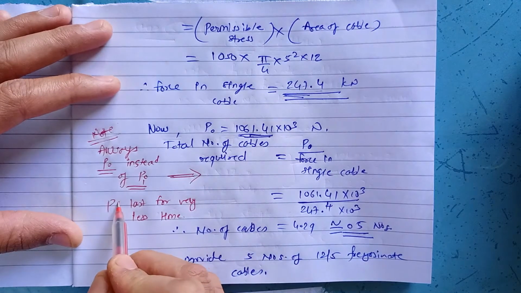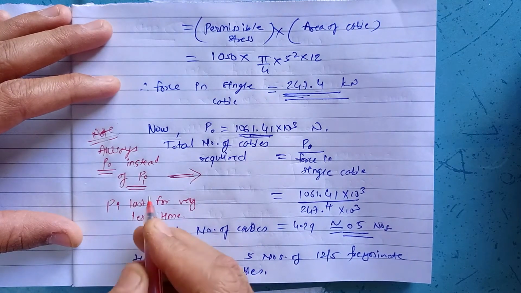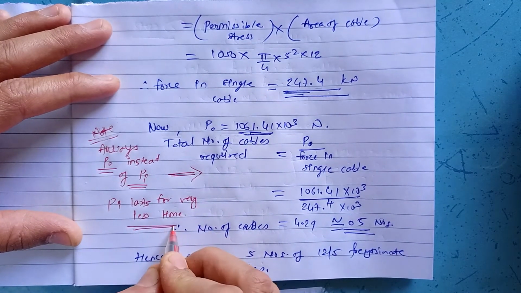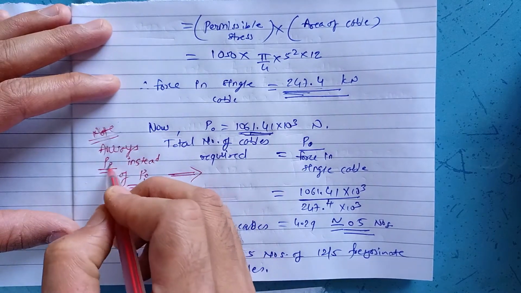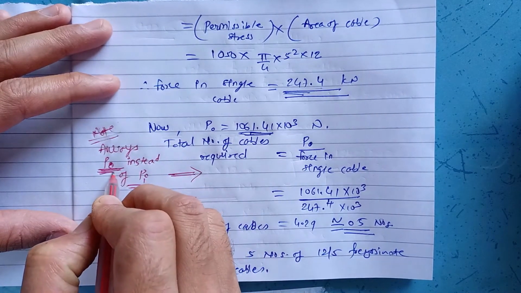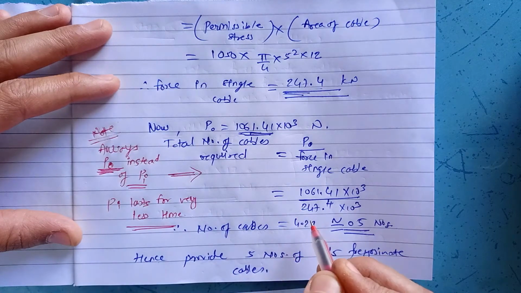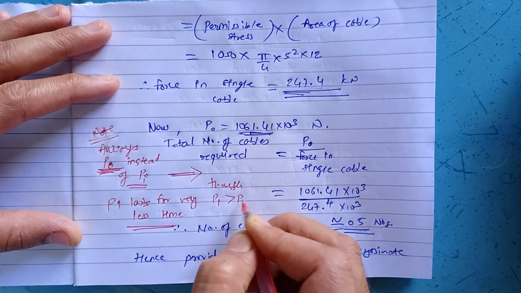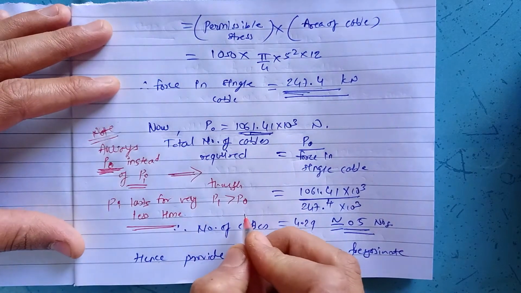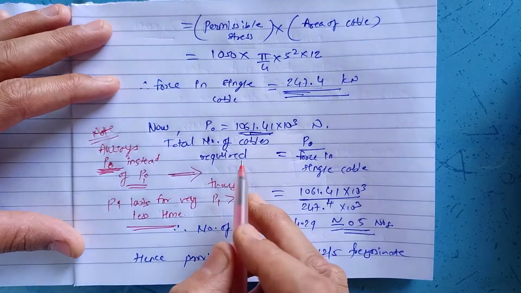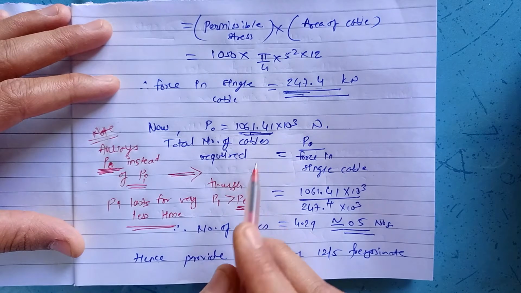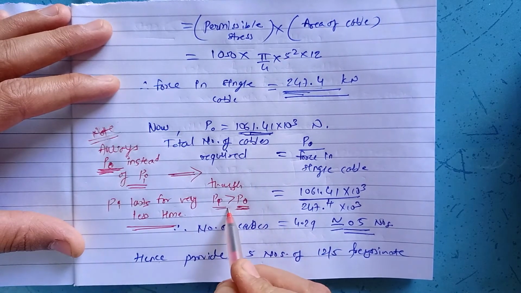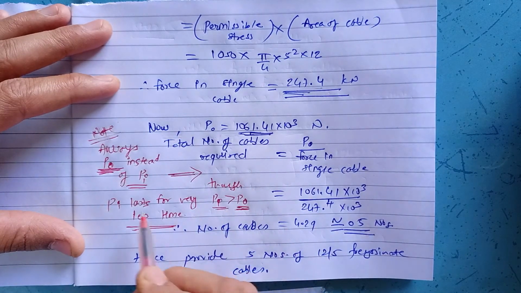Pi, that is initial pre-stressing force, lasts for very less time. You are supposed to consider the P0 value during calculation of number of cables. Though Pi is greater than P0, always consider the P0 value for calculation of total number of cables required, because Pi lasts for very small time.